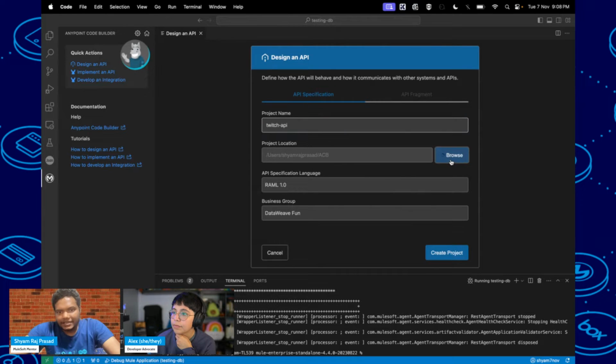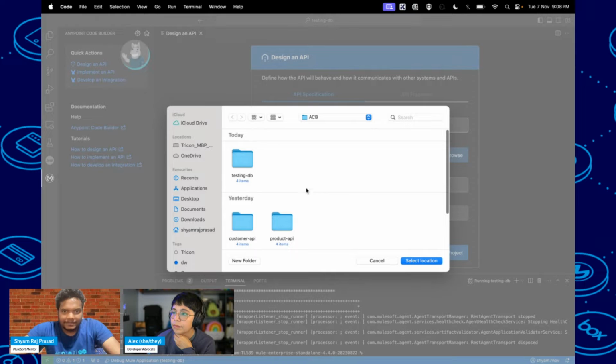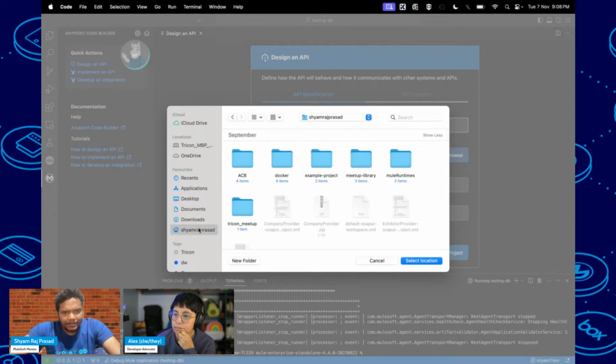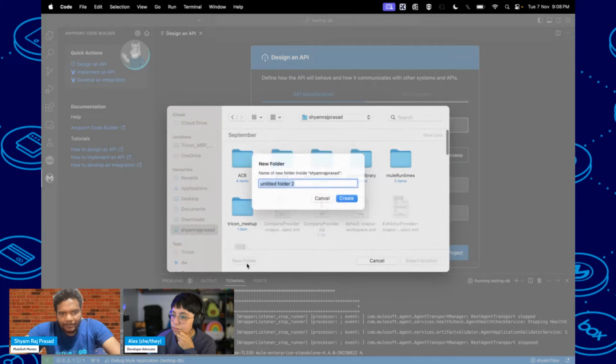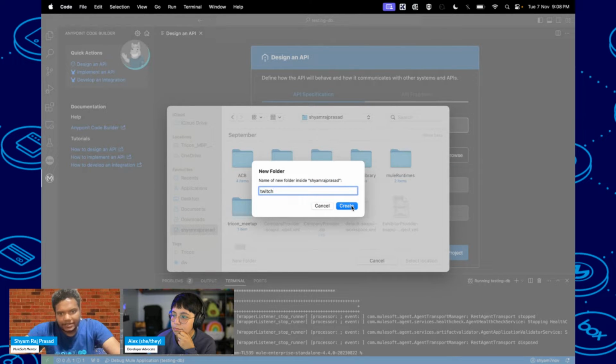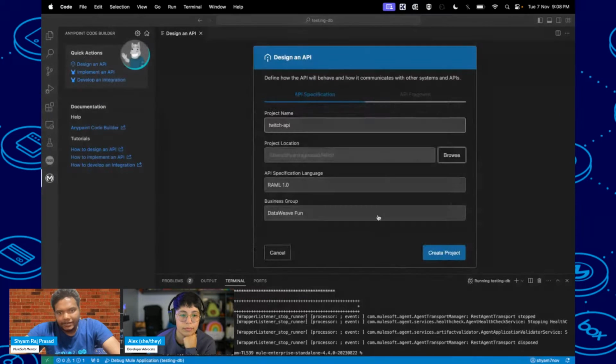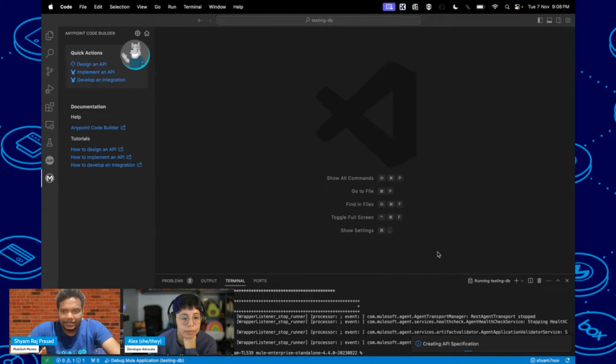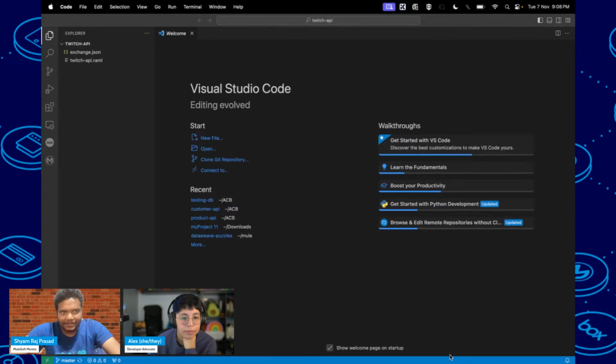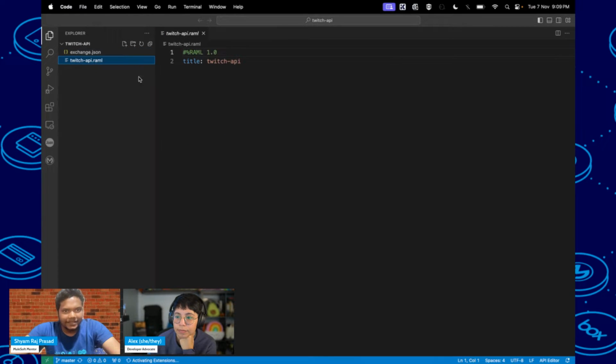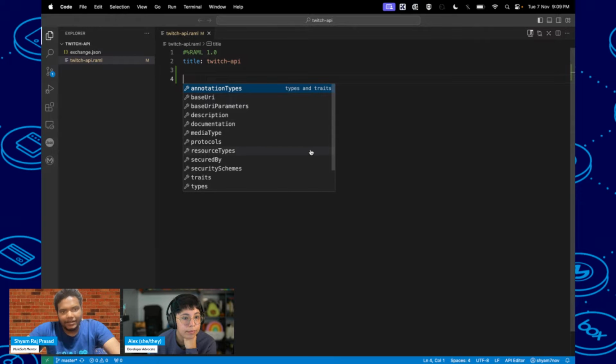You have to provide some location also. I will go there and create one folder. Okay, so we are going to create a RAML 1.0. Basically, it will create an API specification here. I will not go into much detail, but I'm just telling you the scenario of how we can do it. If you press Control and Space, it will give you all the options which are available.